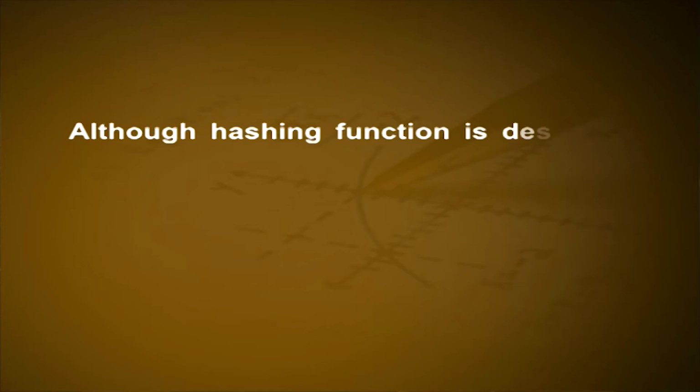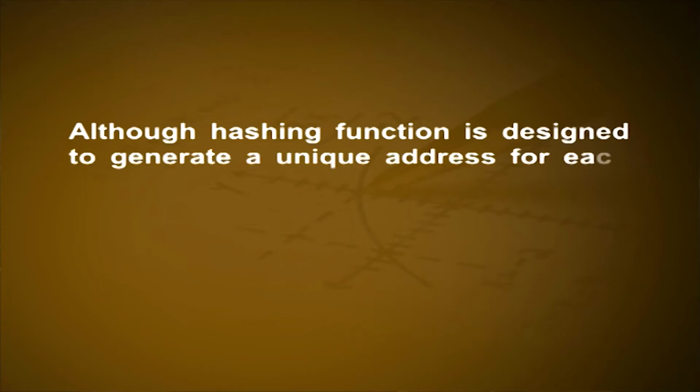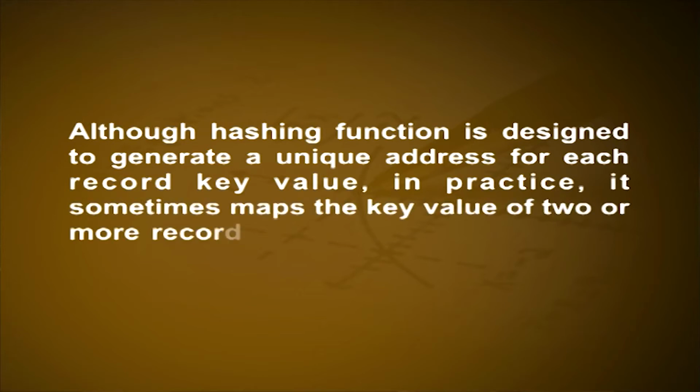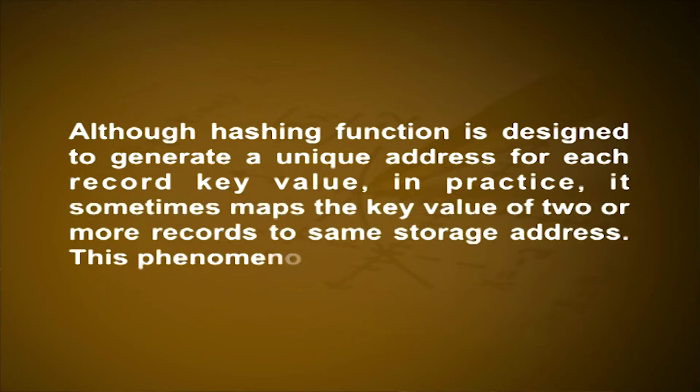Although a hashing function is designed to generate a unique address for each record key value, in practice it sometimes maps the key value of 2 or more records to the same storage address. This phenomenon is called collision. To control the collision, one method is to use a pointer at the address calculated by the hashing function. This pointer points to a linked list of addresses containing physical addresses of all records whose key values map to the address calculated by the hashing function.